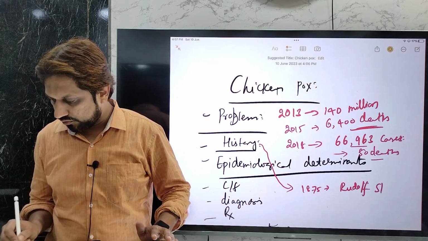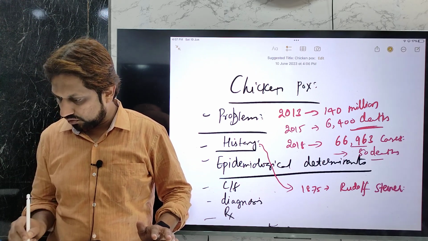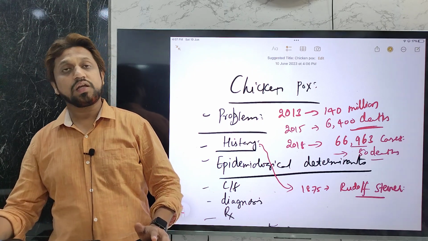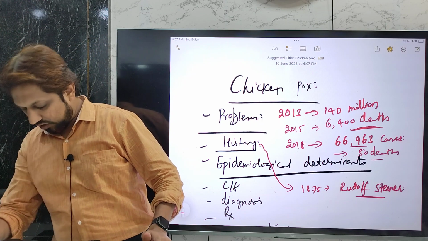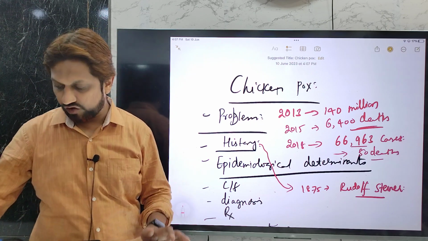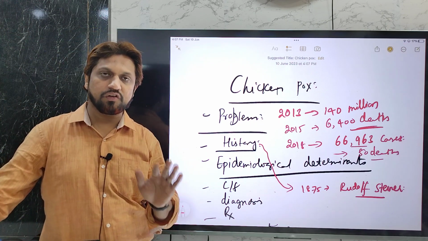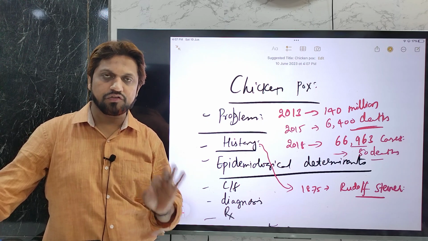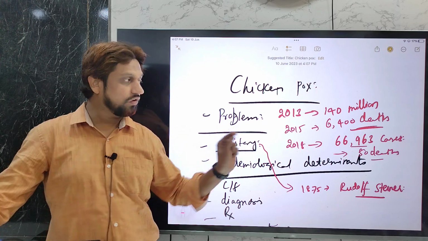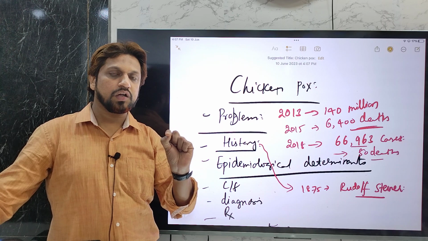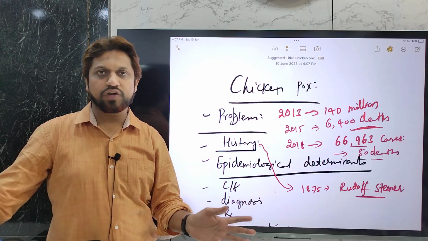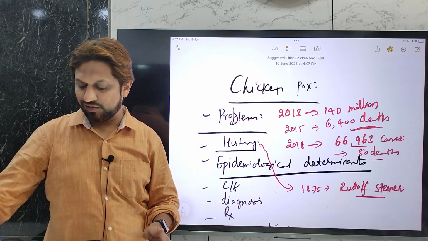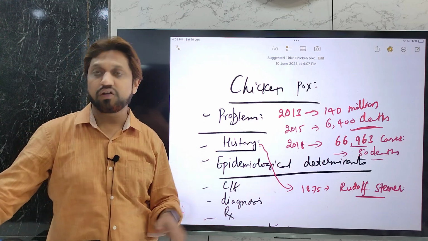He demonstrated that chickenpox is caused by inoculating the vesicular fluid from a patient of acute varicella, a person or child suffering from chickenpox, into another person, and he proved the existence of something known as varicella zoster virus in 1875.